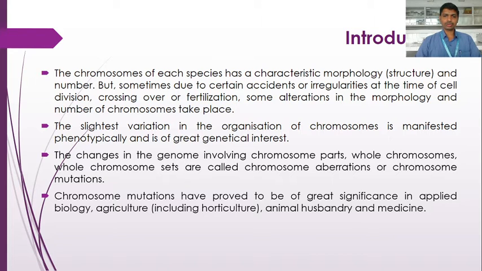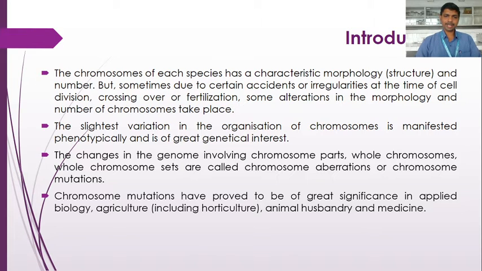So these chromosome aberrations deal with changes in the genome which involve chromosome parts, whole chromosomes or whole chromosome sets. When a change takes place in the set of chromosomes, we call it euploidy, and when there is a change in a whole chromosome, we call it aneuploidy.